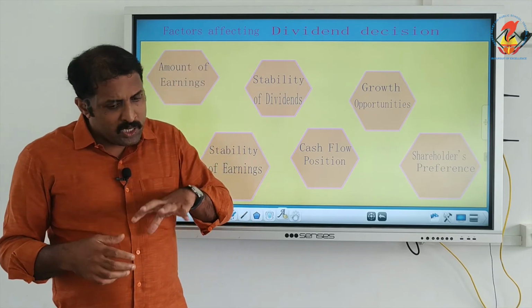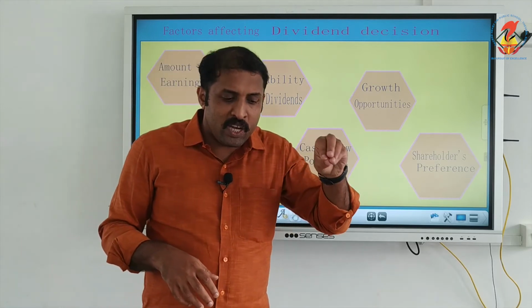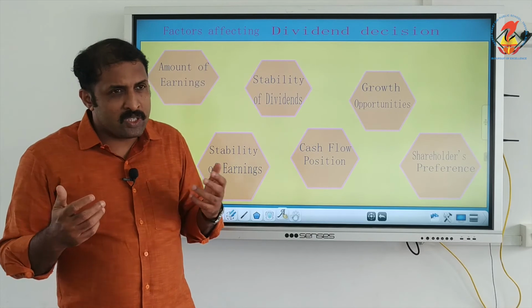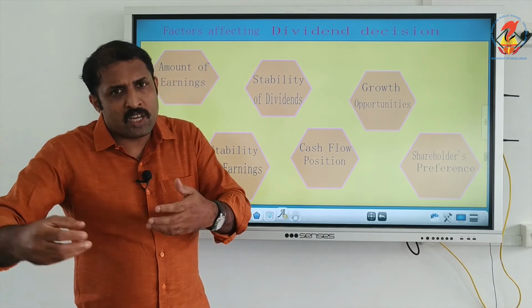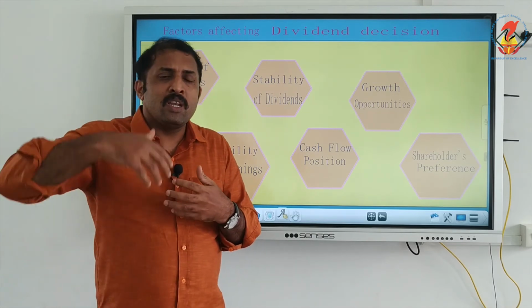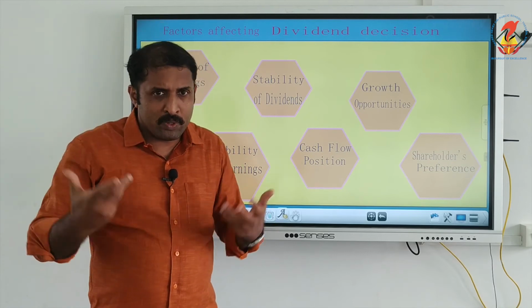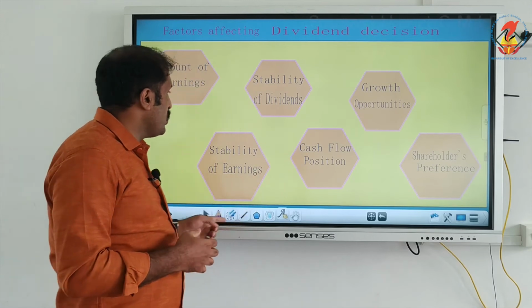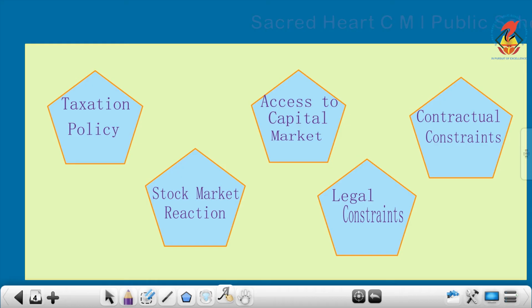So what is the expectation of the shareholder? It is to be considered. If it is regular income, maintain a stable level of income. Otherwise, it can give higher or lower, whichever is the condition of the company. That is also another factor which we have to consider.